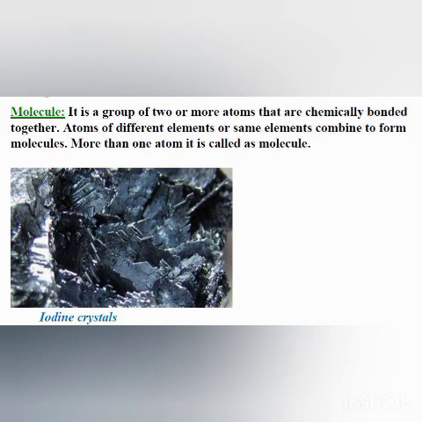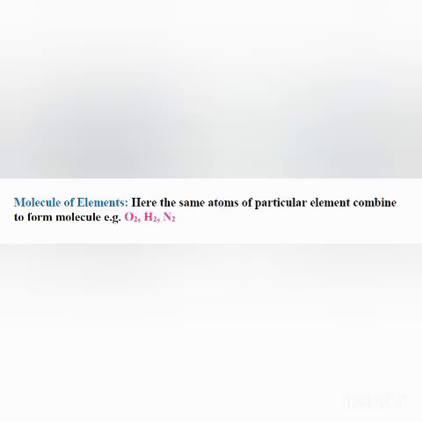Okay, now you can see here a molecule of an element. Let us take oxygen. Oxygen is an element, so here the oxygen atoms, one O plus one O, combine together to form O2. For example, in O2, how many atoms are there? There are two atoms. Hydrogen, H2, there are two atoms. Nitrogen, there are two atoms. In detail, I will explain it to you in a video.